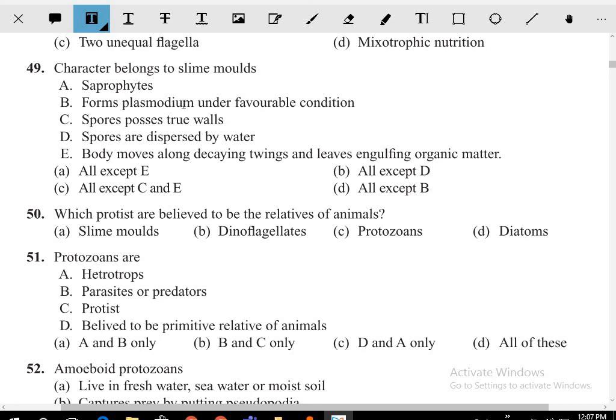Choose the correct characters belonging to the slime molds. They are saprophytes, form a plasmodium under favorable conditions, spores possess two walls, and spores are dispersed by water.